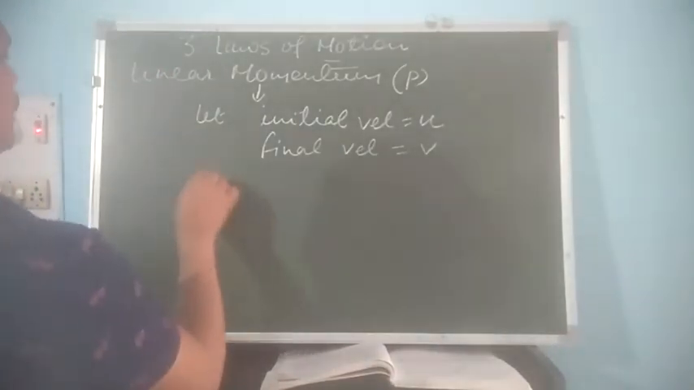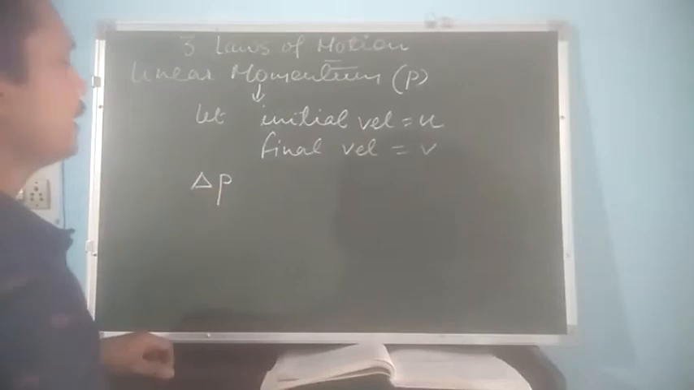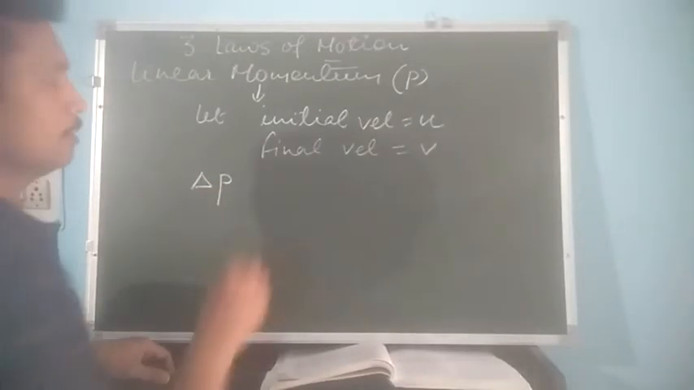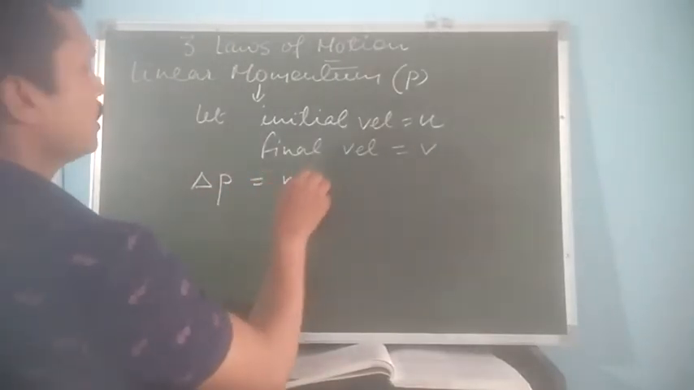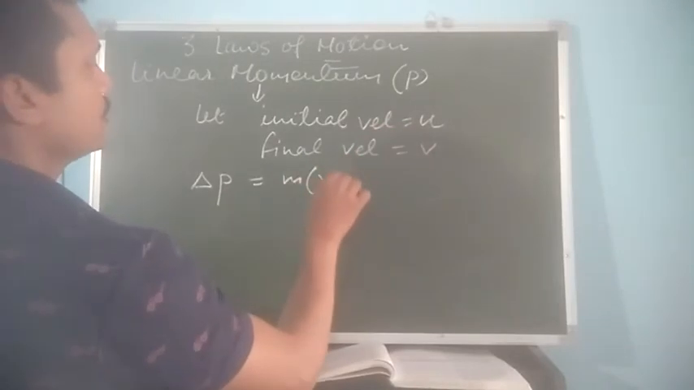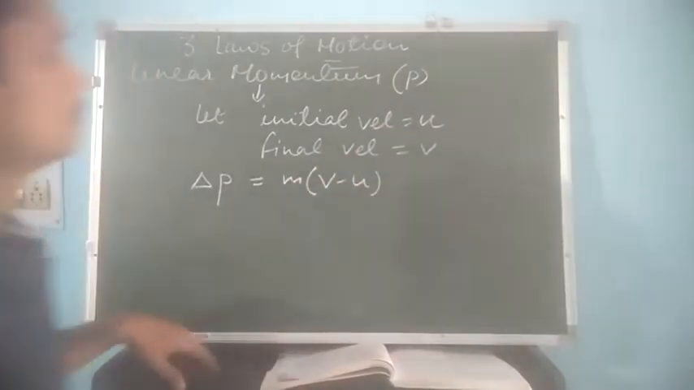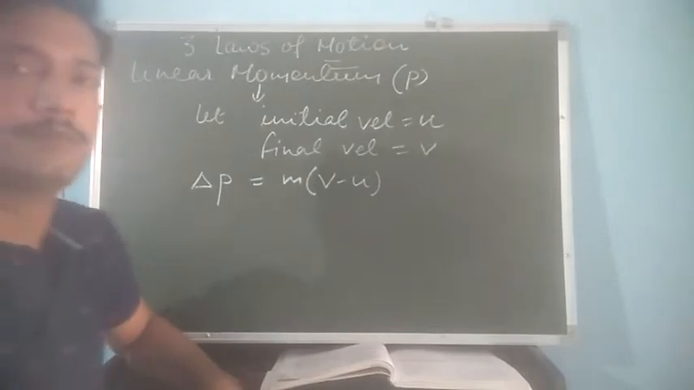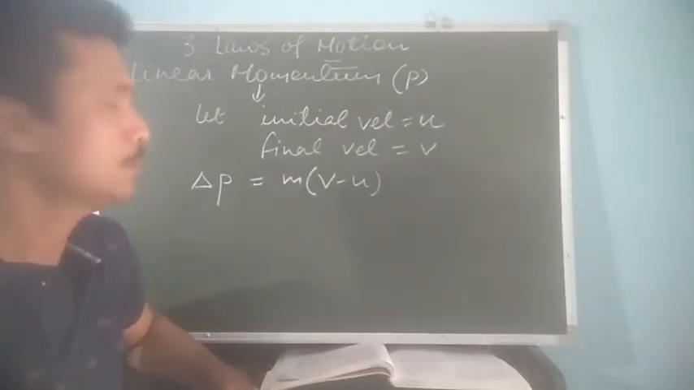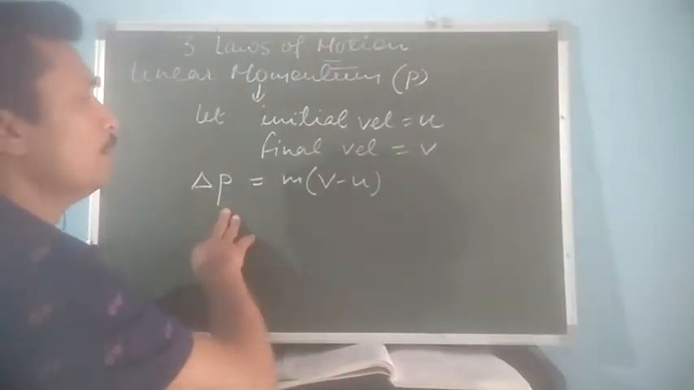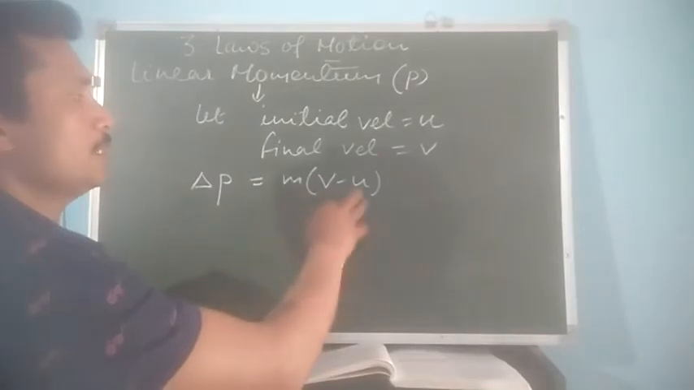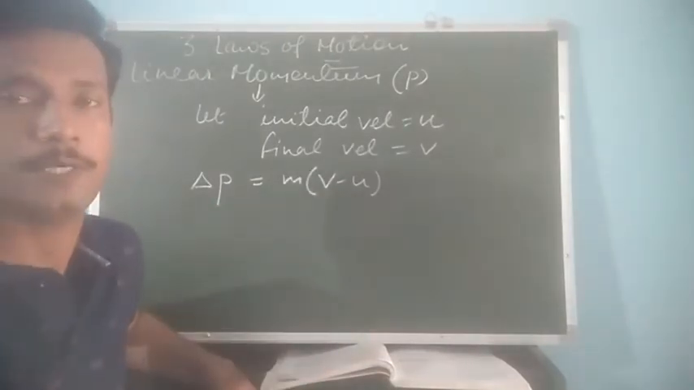So change in momentum, which we write as delta p, is equal to mass into change in velocity, which is v minus u. Here v minus u is the change in velocity of the body. So change in momentum will be equal to mass into change in velocity of the body.